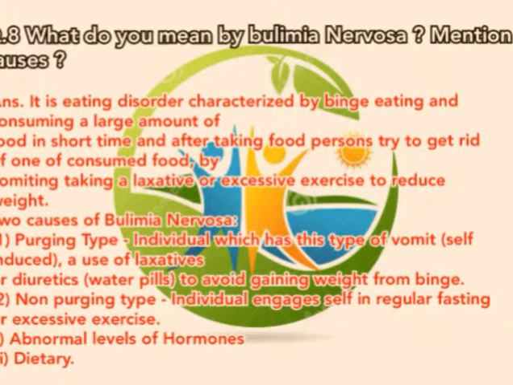Two types of bulimia nervosa. First, purging type. An individual with this type uses self-induced vomiting, laxatives or diuretics, that is water pills, to avoid gaining weight from binge. Second, non-purging type. An individual engages in regular fasting or excessive exercise. Causes: first, abnormal level of hormones. Second, dietary.